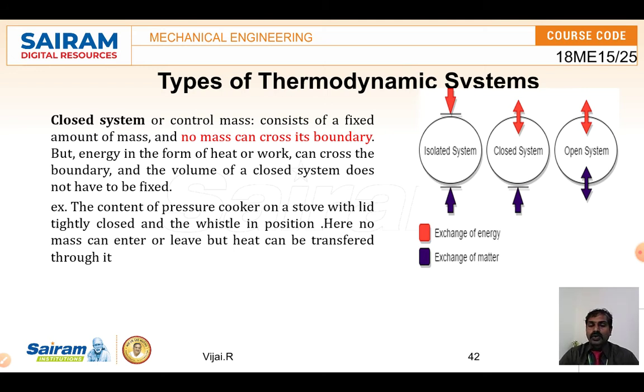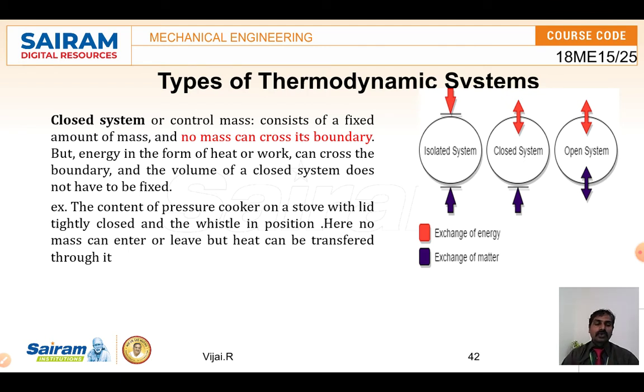Once you put vegetables or grains inside, add water, close the lid and keep it on a stove, it is getting heated up. After some time the steam comes out, right? The steam is liberated from the system to the outside, so here the heat is getting exchanged.